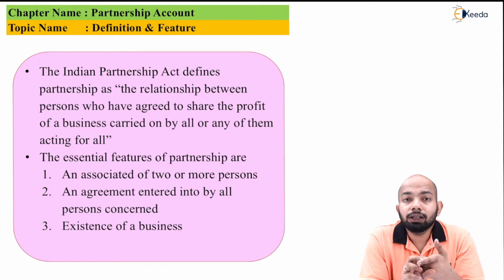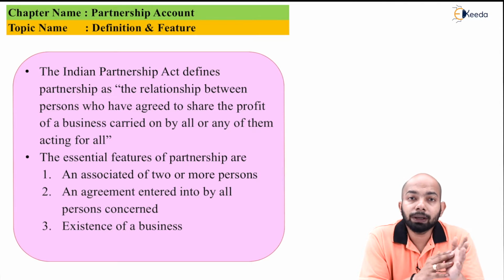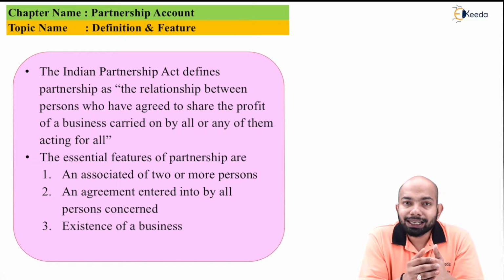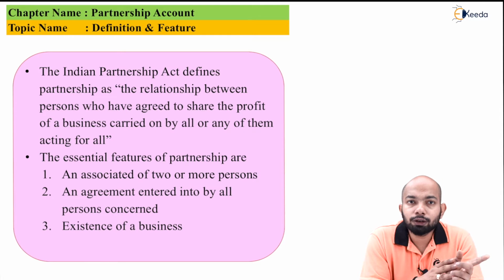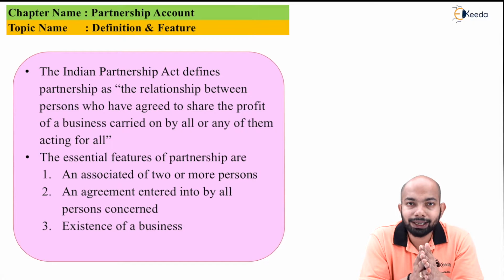Second would be whether one person is handling the whole business on behalf of the others, or one person is taking care of this specific business along with the others. So it is either on behalf of them or with them. The next one would be whether there is a profit sharing ratio or whether they divide the profit equally, or as per the profit sharing ratio that the deed of partnership describes.